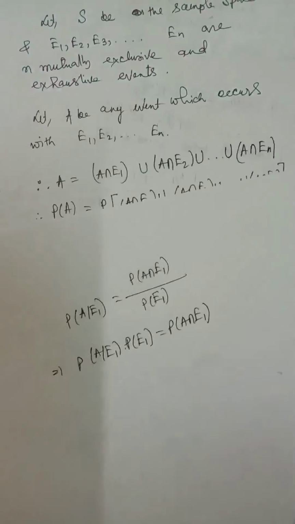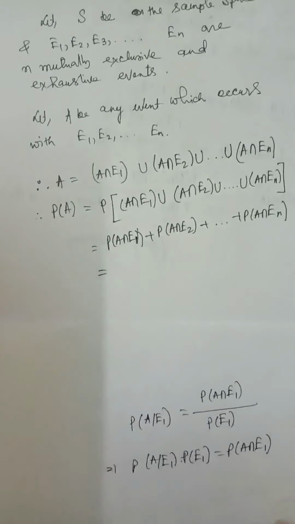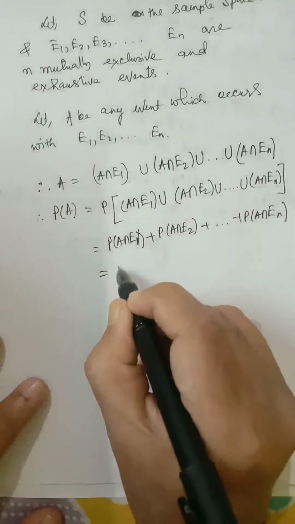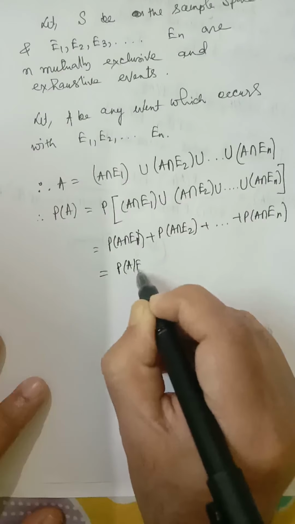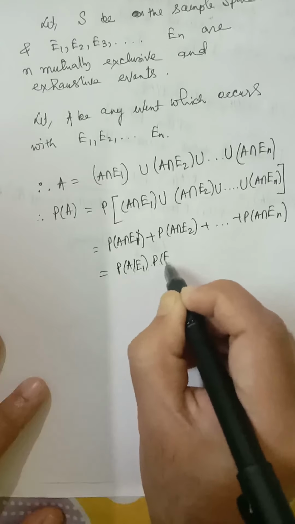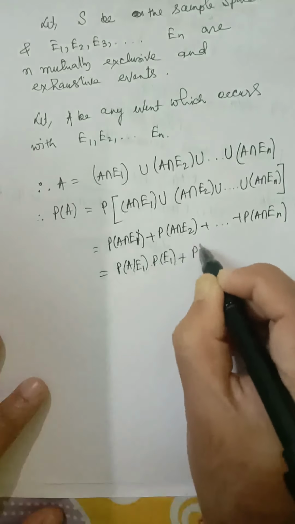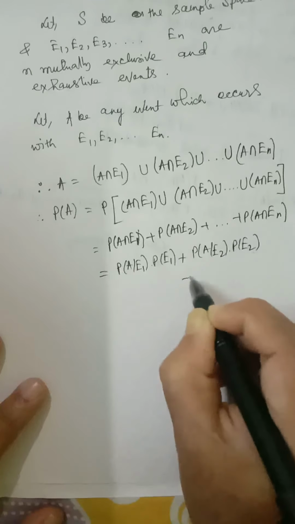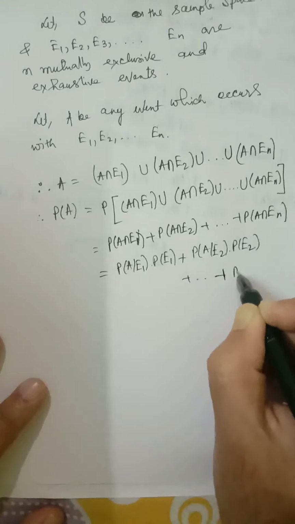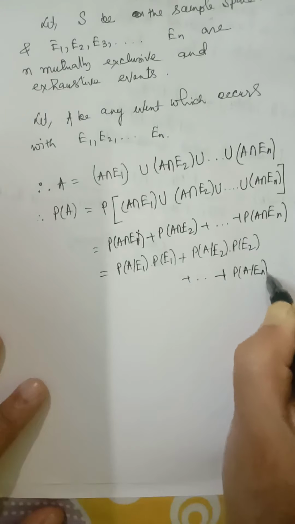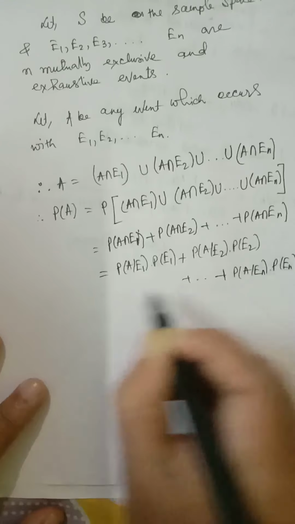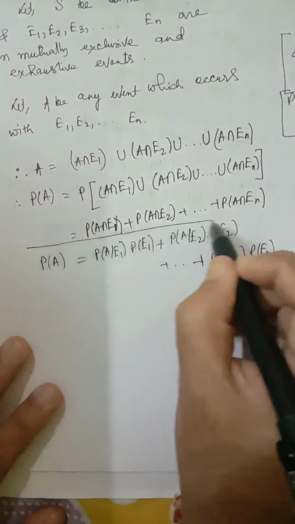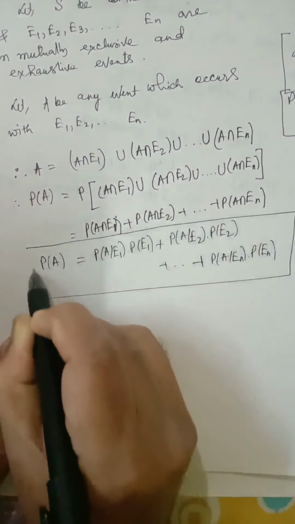So P(A intersection E1) is equal to P(A/E1) into P(E1). Similarly, this equals P(A/E2) into P(E2), plus ... this equals P(A/En) into P(En). This is P(A), and this is called the theorem of total probability.